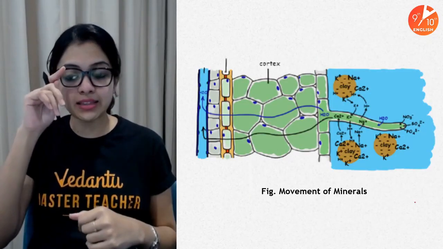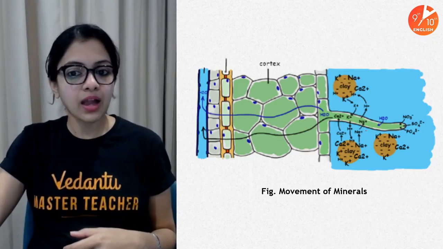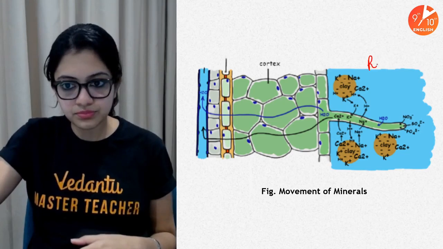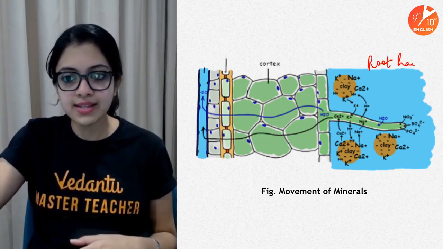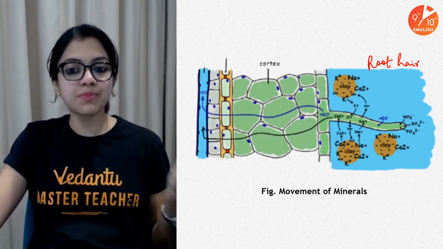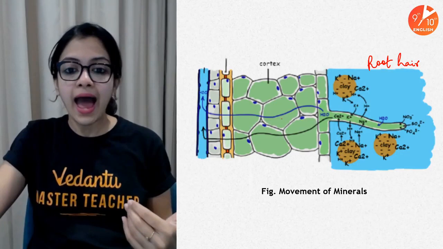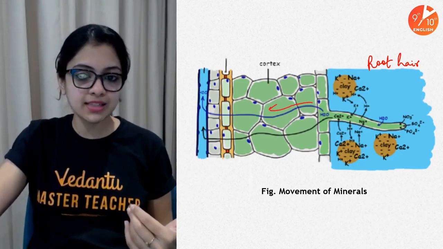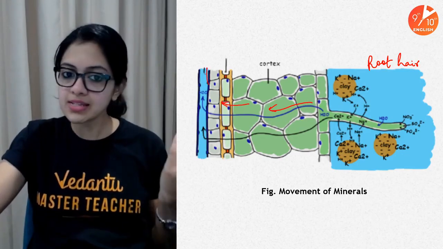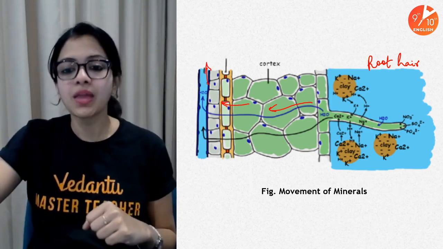Yes, here is another image for you to understand the movement of minerals. This is the root hair cell. Okay, and as you can see, the uptake of all these cations and anions occurs by active transport, and as a result, osmosis naturally follows, and the rest of it is maintained this way, this pathway, right? This is it, ascent of sap.